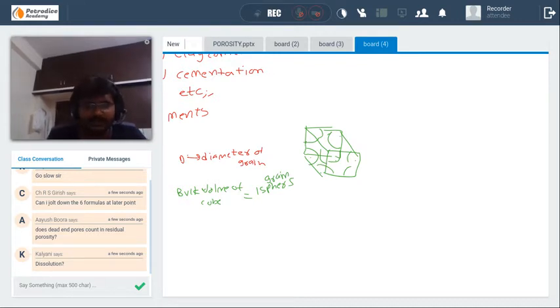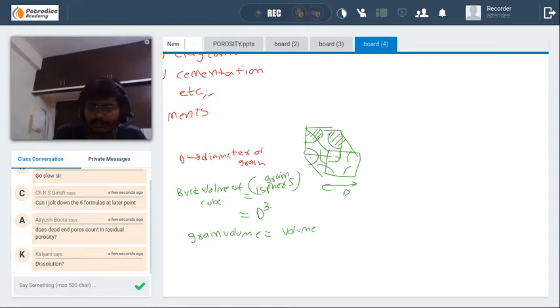It will represent one sphere. So the bulk volume of the cube will be D cube, as we already know the length is D. The grain volume will be the volume of the grain sphere.